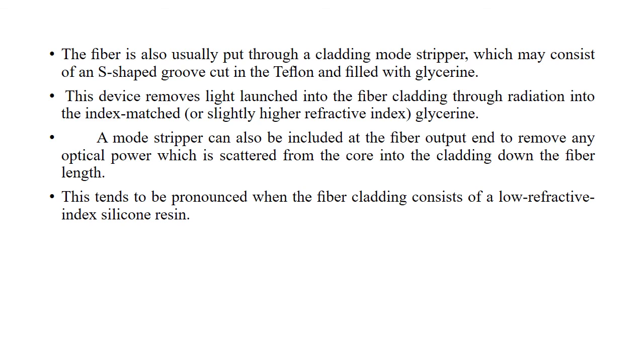This device removes the light launched into the fiber cladding through radiation into the index matching glycerin. A mode stripper can also be included at the fiber output end to remove any optical power scattered from the core into the cladding down the fiber length. The fiber cladding consists of low refractive index silicone resin. This will give P1(lambda) as recorded at the output.